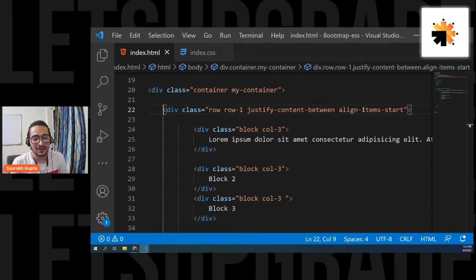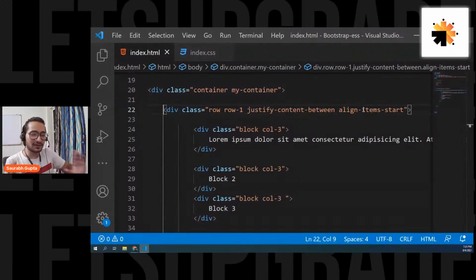And tomorrow we'll also see all the other utility classes. Tomorrow's session will be much easier because it will be about how to style buttons, tables, and forms. Today's was all about layouting. Don't worry, I'll give you the assignment.